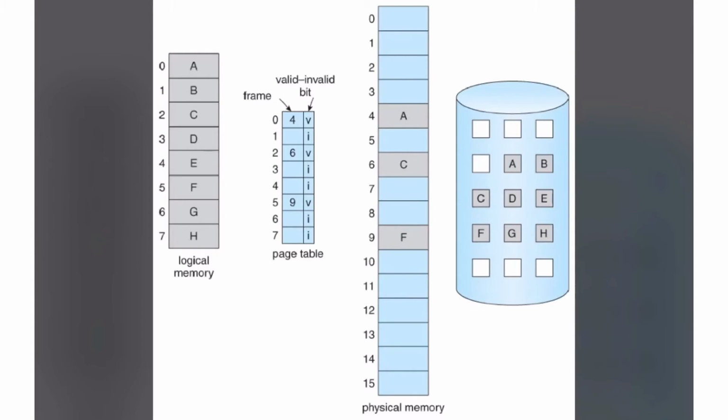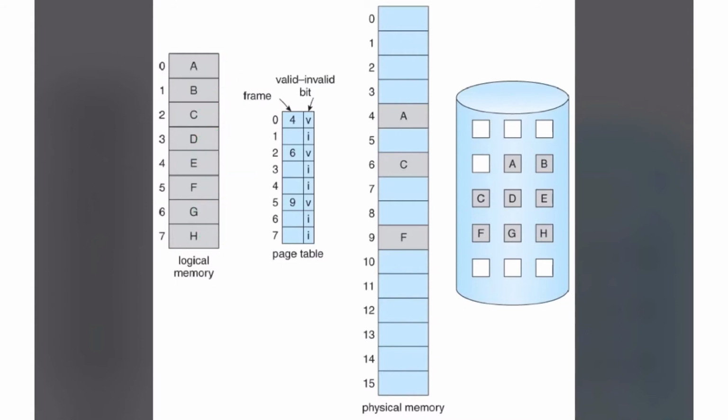Page 0, page 1, page 2, page 3, page 4, 5, 6, 7. The pages are marked as A, B, C, D, E, F, G, H.